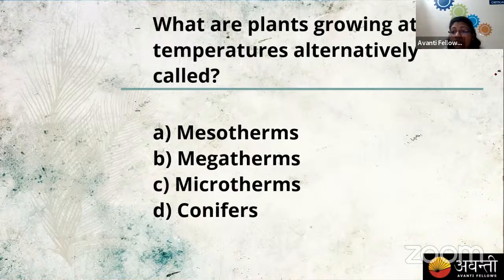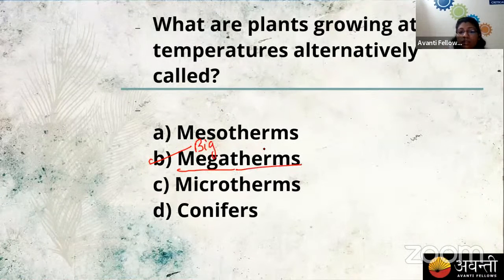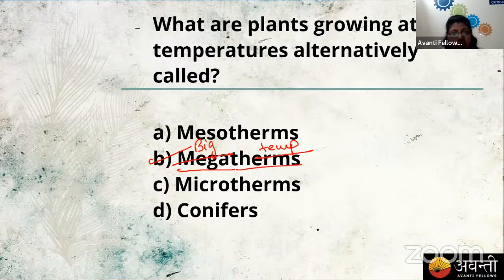Okay, great. So the answer is megatherms. As the name itself says, mega means big and therm means temperature, right? So megatherms are the category of plants which are able to tolerate high temperature. Now the next abiotic factor is light.